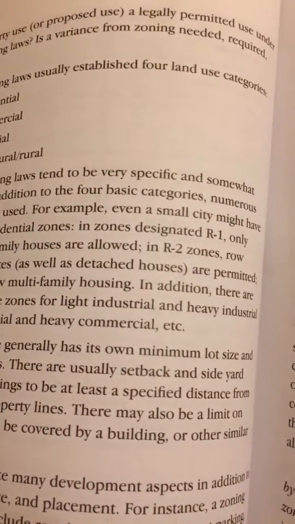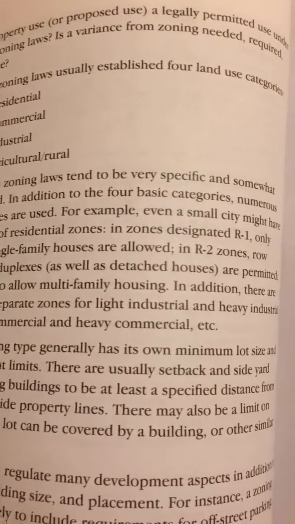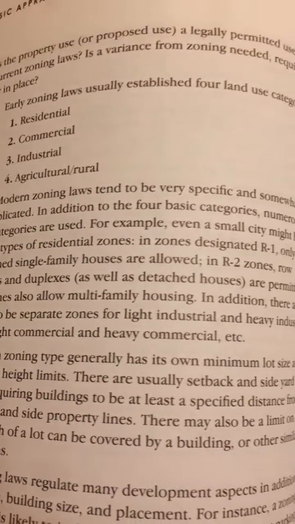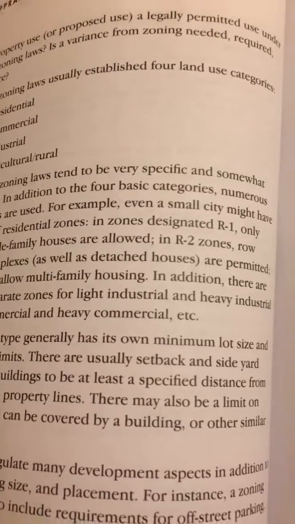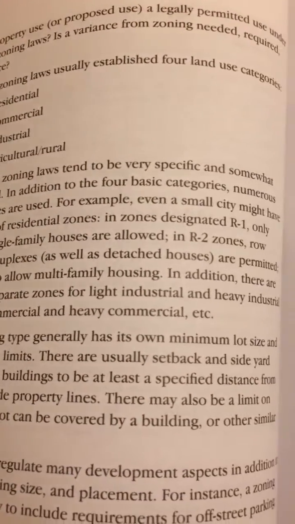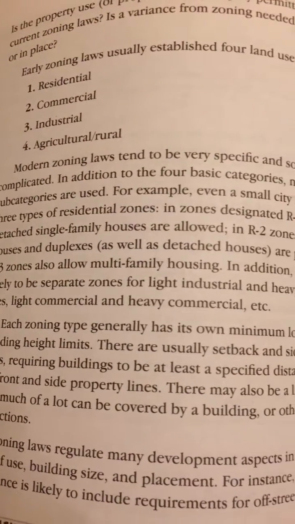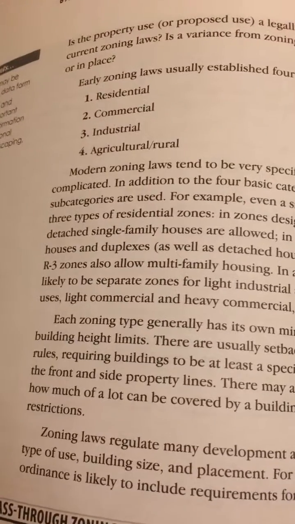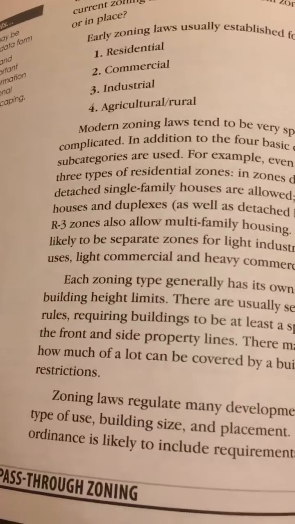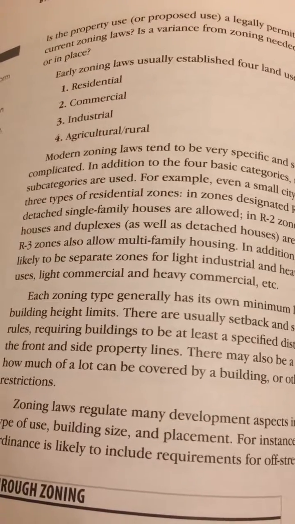In zones designated R1, only detached single-family houses are allowed. In R2 zones, row houses and duplexes, as well as detached houses, are permitted. R3 zones also allow multifamily housing. In addition, there are likely to be separate zones for light industrial and heavy industrial uses, light commercial and heavy commercial, etc. Each zoning type generally has its own minimum lot size and building height limits.